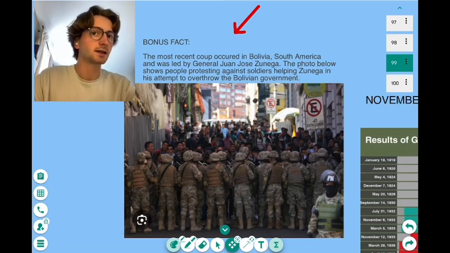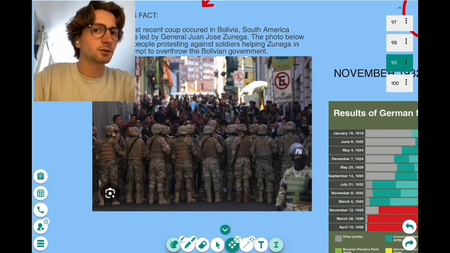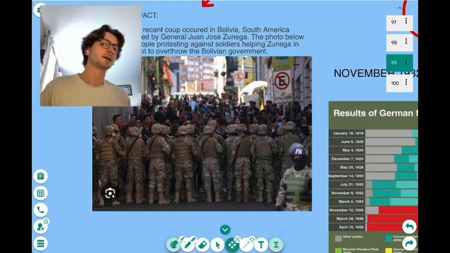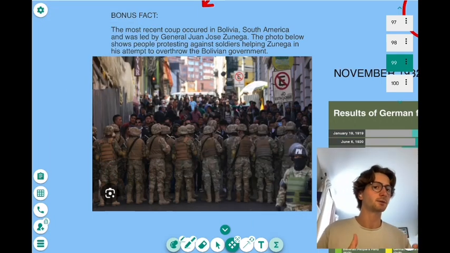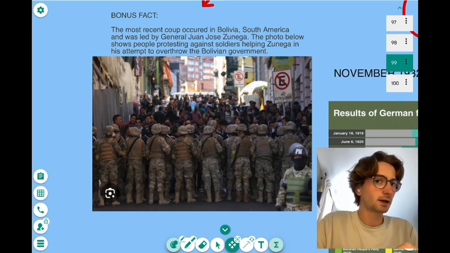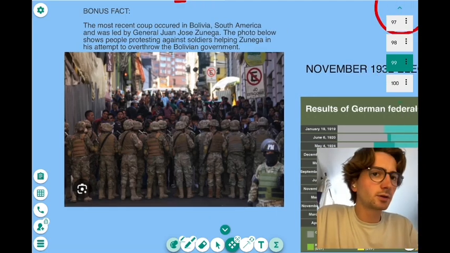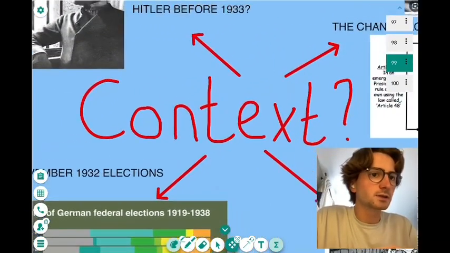And coups still happen today. So look, we can see in this photo, there's people shouting at the soldiers who are trying to take power. They're throwing things at them. They're not happy because they're not being given a say, are they, in what happens? Now, this coup failed, and as we'll see, Hitler tried to have a coup, and he also failed to take power. Okay, so coups don't always work. You know, sometimes the people who try and take power are too weak, okay? So let's just have a quick look at this photo. We can see people shouting.